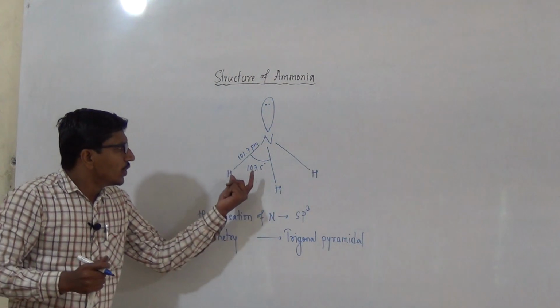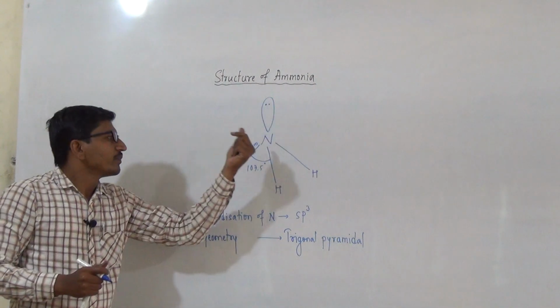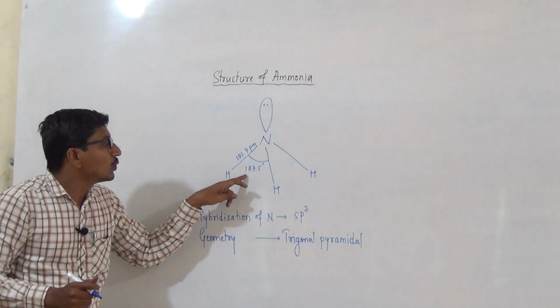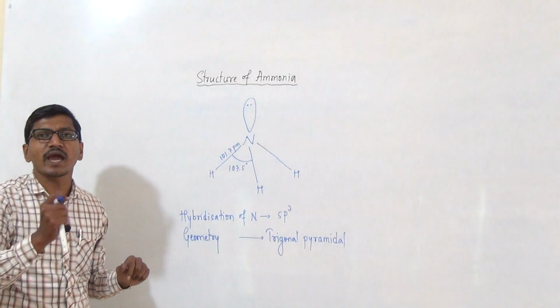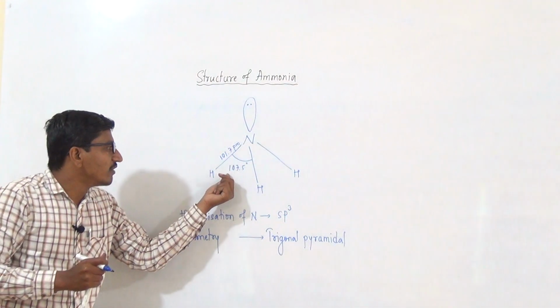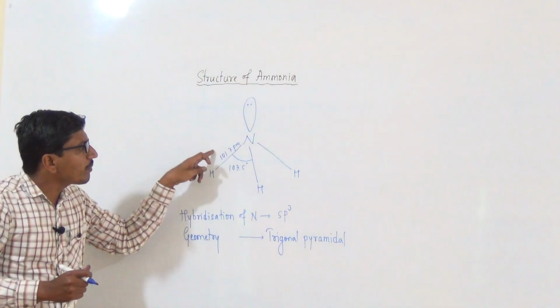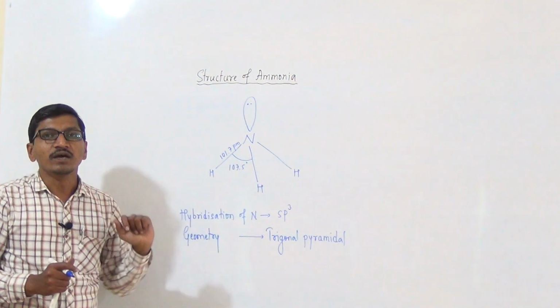Due to the lone pair on the nitrogen atom, the normal tetrahedral bond angle is reduced to 107.5 degree.